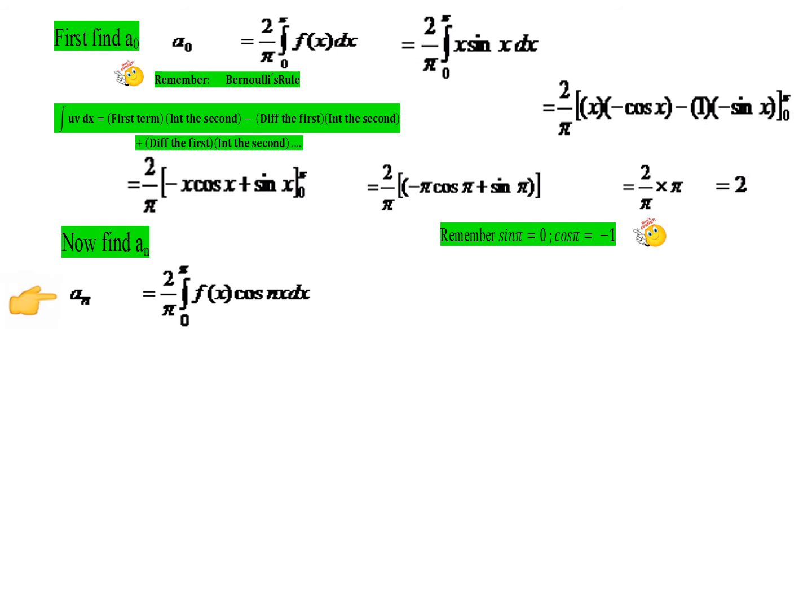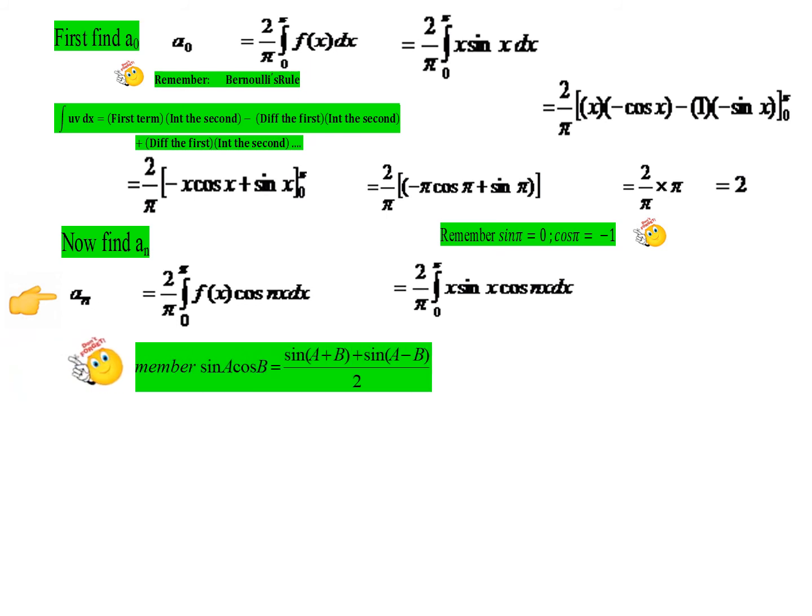An is given by 2 by pi integral 0 to pi f of x cos nx dx, which is again substituting the value of f of x as x sin x. We have it like this. Now, here we have sine into cos. There are three terms. Actually, we cannot apply Bernoulli's rule directly since we have three factors. So, what shall we do?